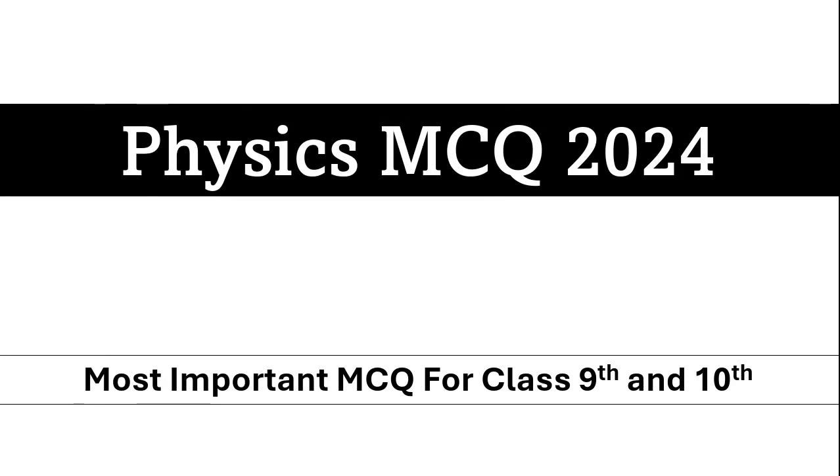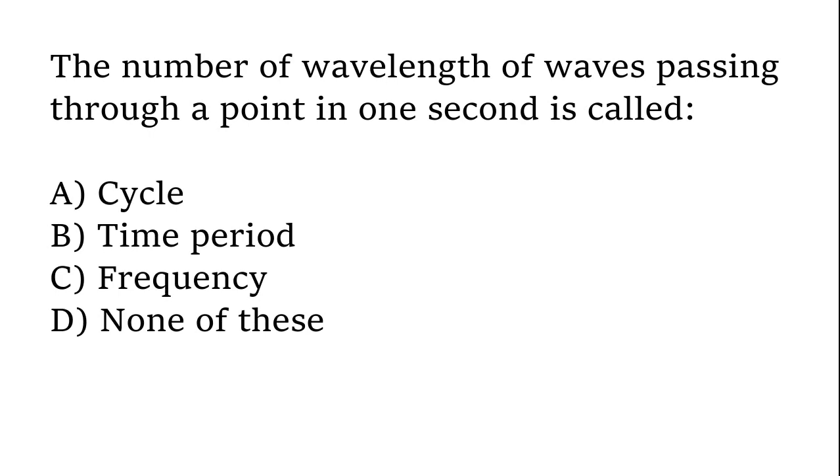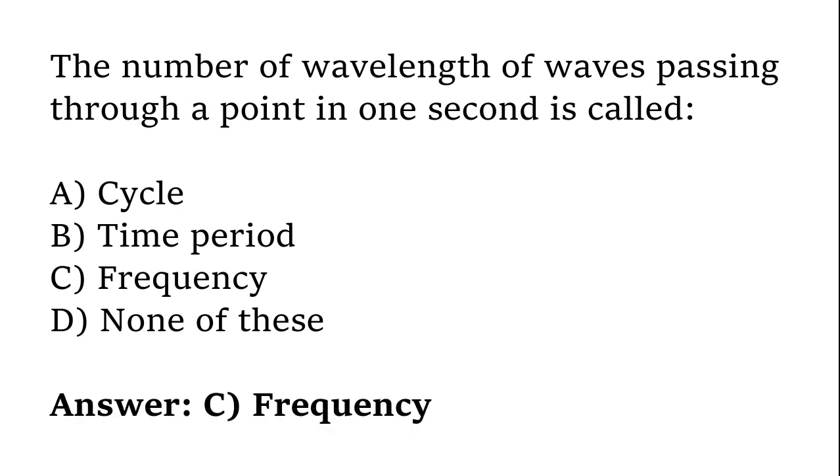Physics MCQ 2024. The number of wavelengths of waves passing through a point in 1 second is called: cycle, time period, frequency, none of these. The correct answer is option C, frequency.